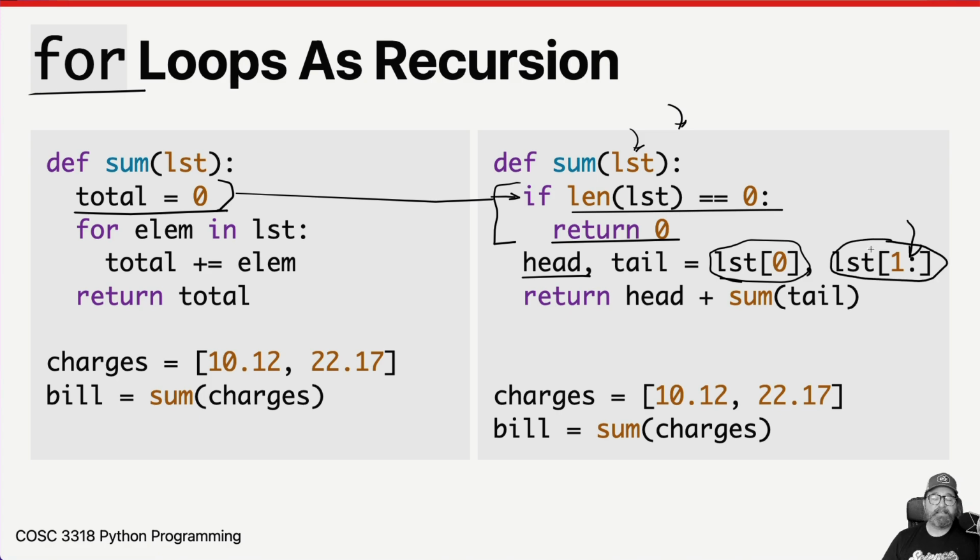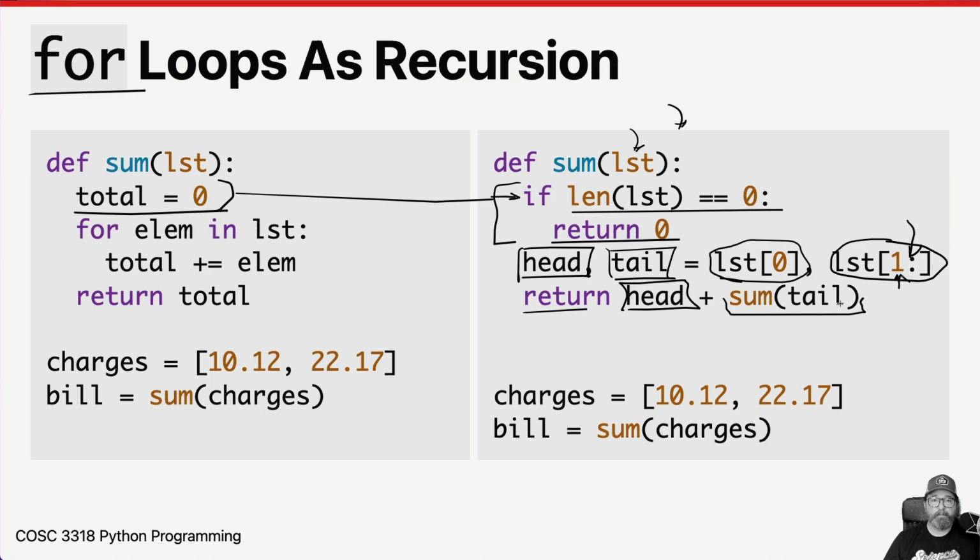So it's going to start at the second value, the one that has index 1, and assign that as a list to this tail variable. So the head is a number and the tail is a list of numbers. And so then we return that number that was in head plus the sum of the rest of the values.